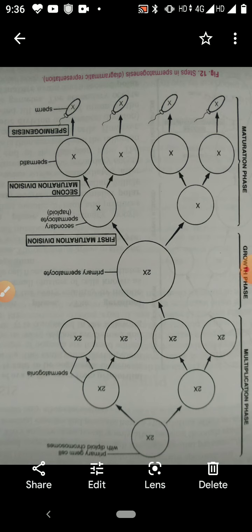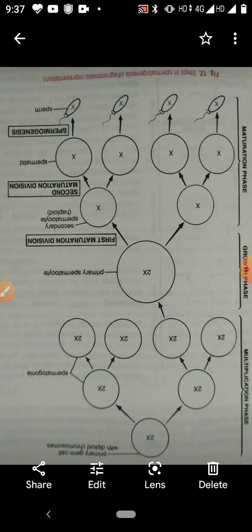There are two types of gametes, male gametes and female gametes. Male gametes are spermatozoa, female gametes ova. So the process of formation of male gametes, spermatozoa, in the testes is known as spermatogenesis, and the process of formation of female gamete ova in the ovaries is known as oogenesis.